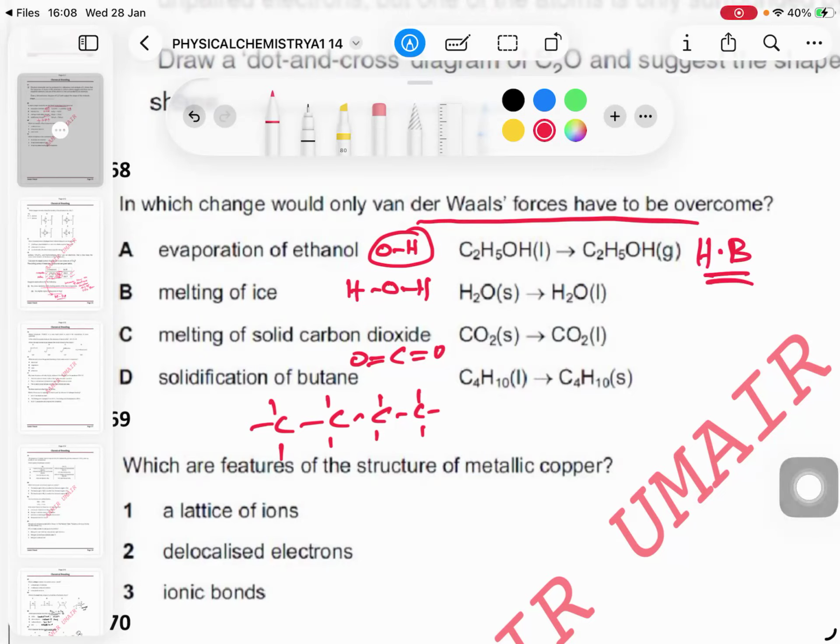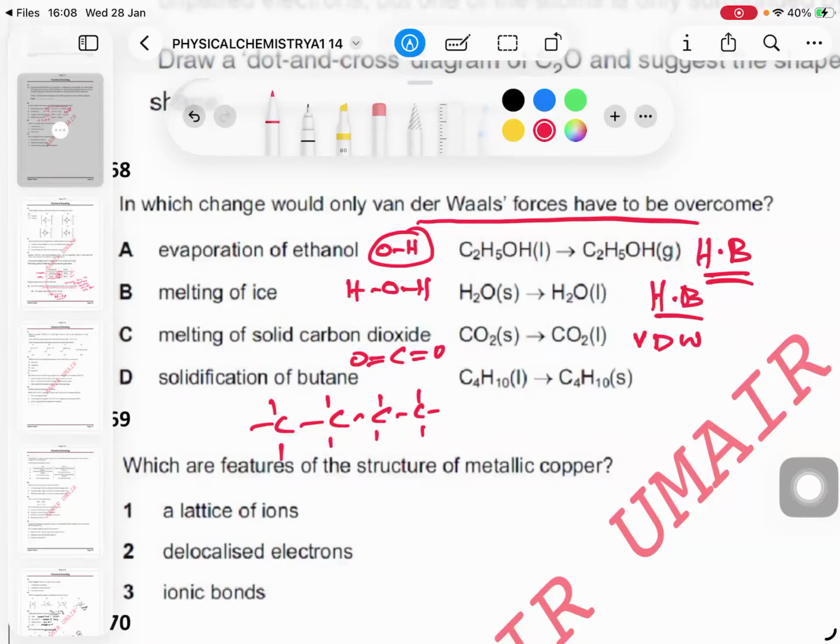In the melting of ice, hydrogen bonds also. Yes, the hydrogen bond. And what about carbon dioxide? Van der Waals. And what about the last one?